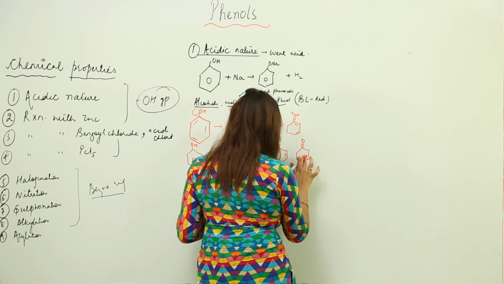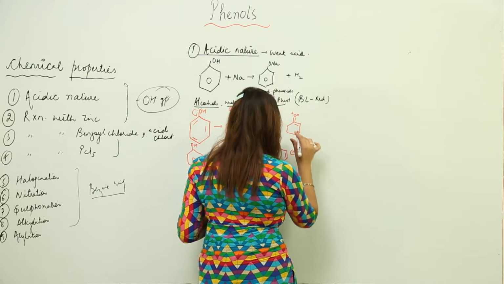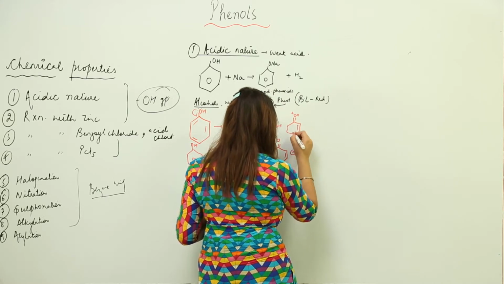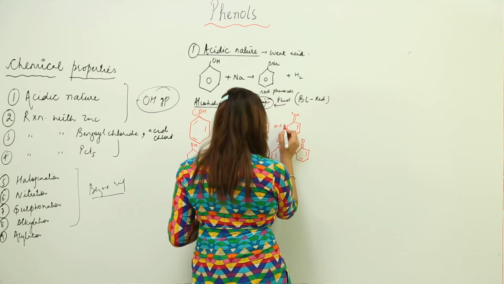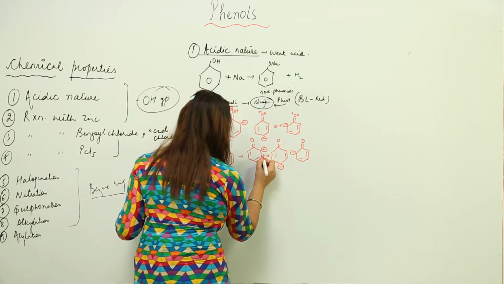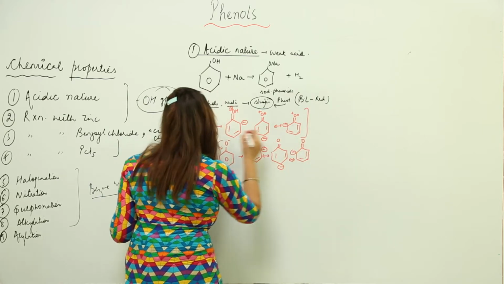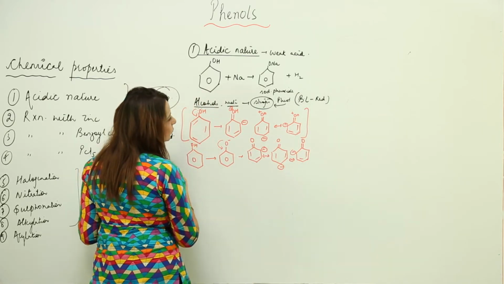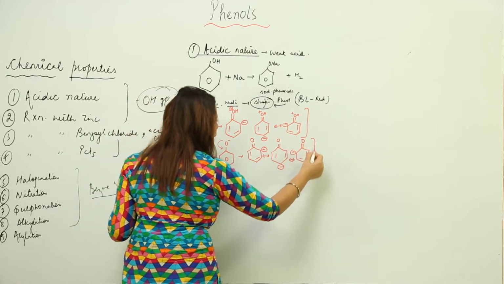We need to rotate here on this side, and similarly this one. So we have these kinds of resonating structures for the phenol, and this is for the phenoxide.